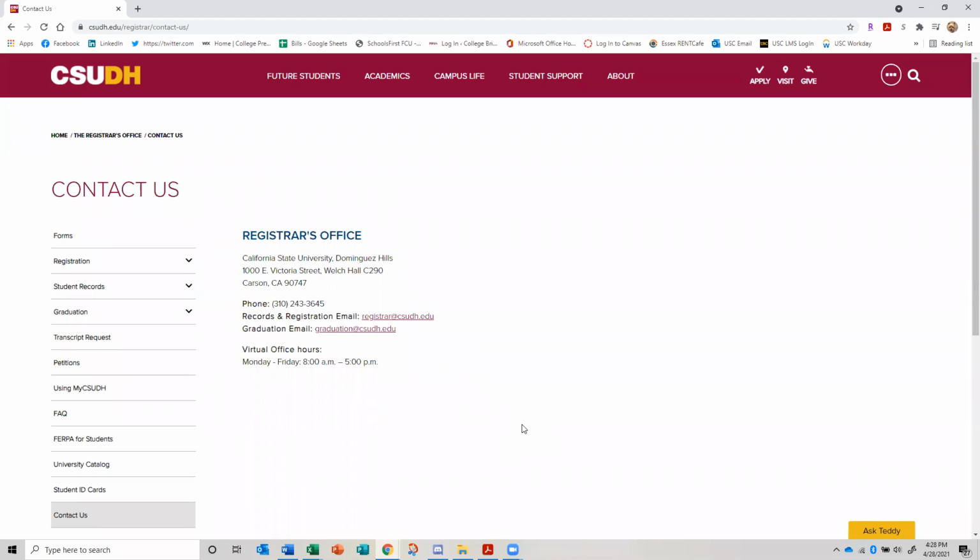Now, unfortunately, you will not receive any contact from Dominguez Hills as far as when it was sent out or received on the other end. So I would give it at least a week, maybe even a good solid 10 business days. And then I would contact the college that you're going to attend and confirm that your transcript was received. All right. It's really, really important that you confirm this. You want that transcript to be received.